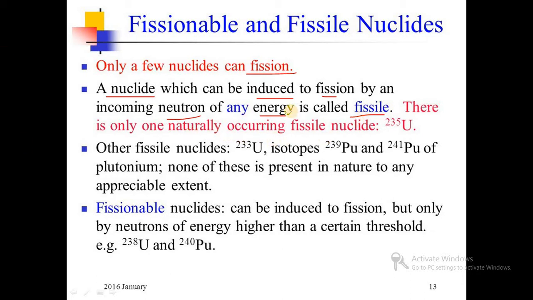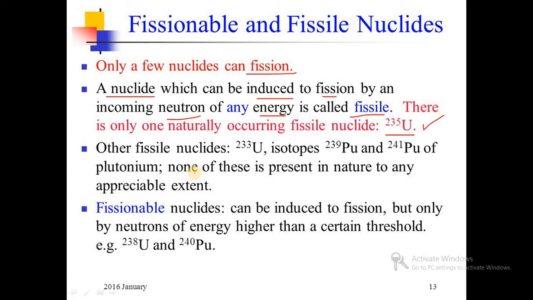There is only one naturally occurring fissile nuclide, that is uranium 92-235. So this is a fissile material. Already in nuclear fission we have studied that uranium 235, when bombarded with a neutron, is converted into barium and krypton with 3 neutrons and a large amount of energy.